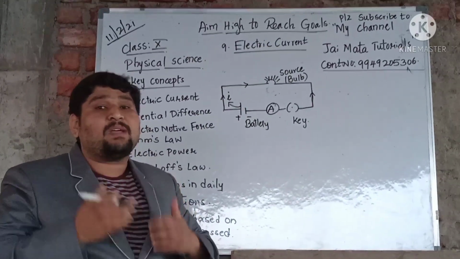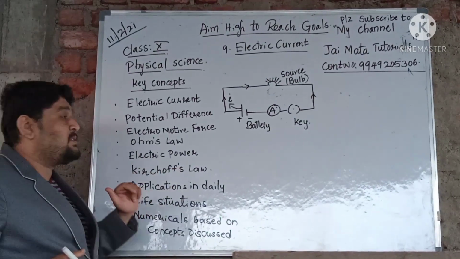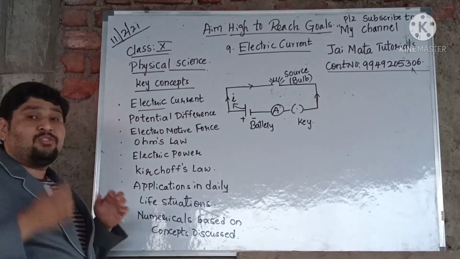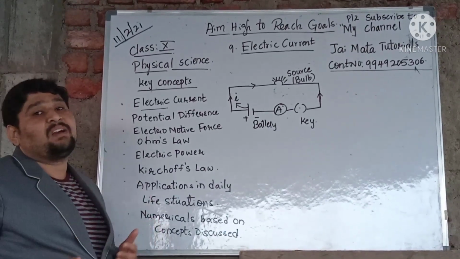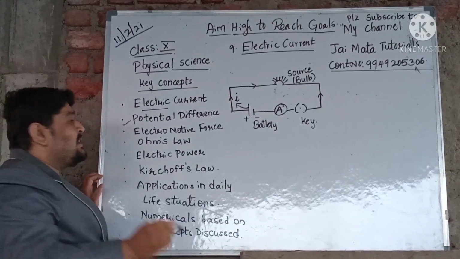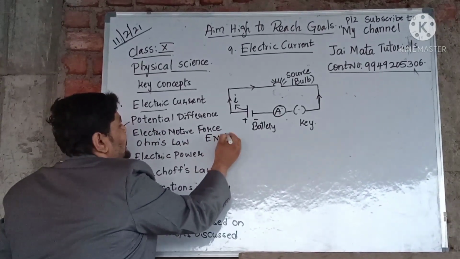So what are the topics we are going to learn here? First we are going to learn what is electric current. You should know exactly what electric current means. Then you are going to learn about potential difference. The next one is electromotive force, which we call EMF.